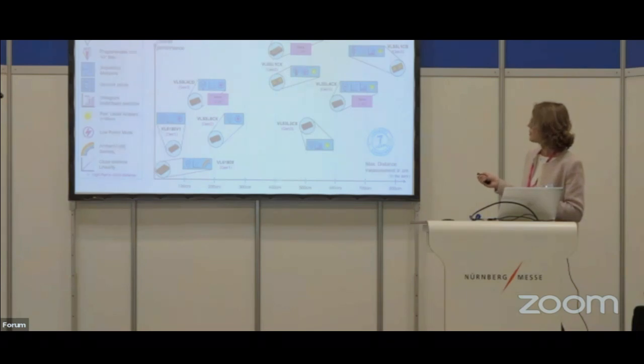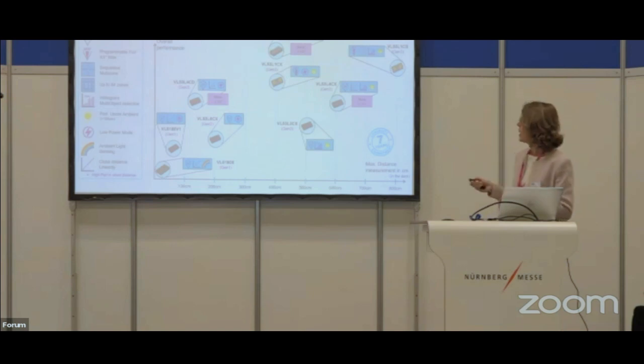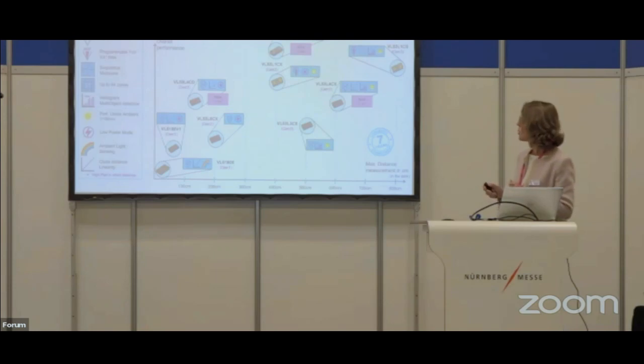And the VL53L56 is our first multi-zone time-of-flight sensor that we introduced on the market in the second half of last year. It differs from the single-zone time-of-flight products with its ability to work in either 8x8 mode, so 64 zones, or 4x4, so 16 zones.